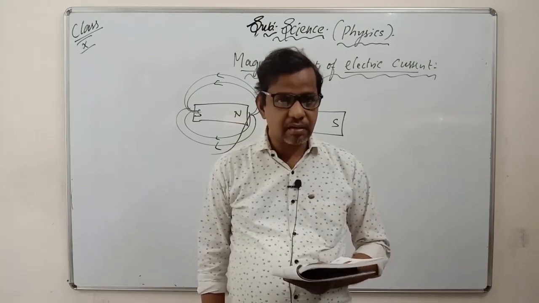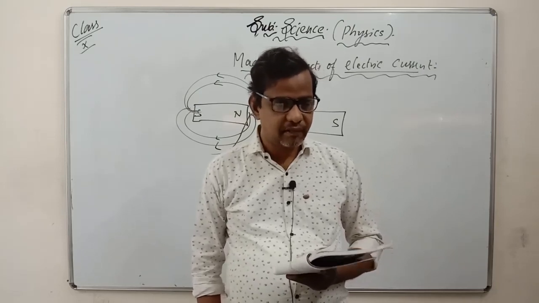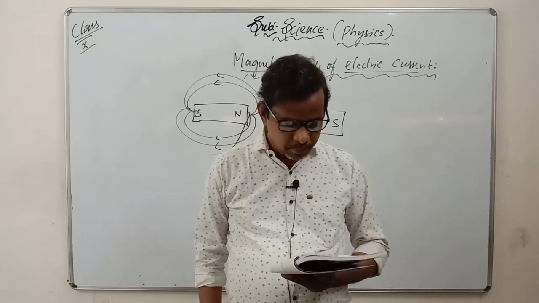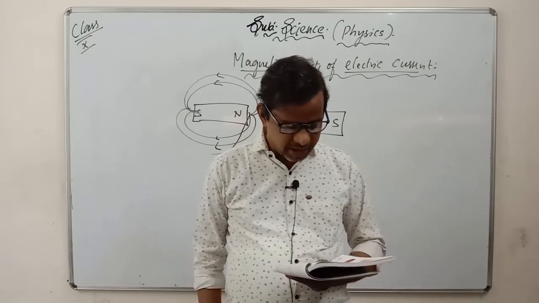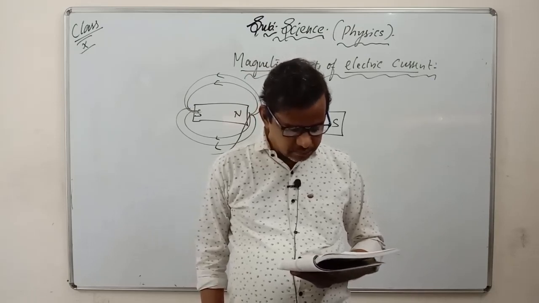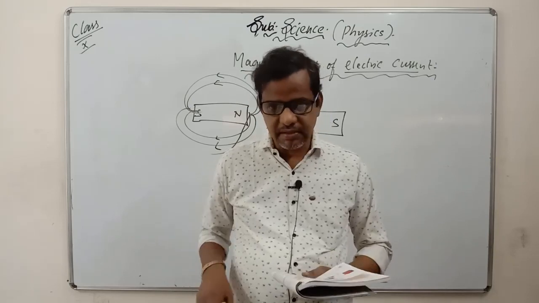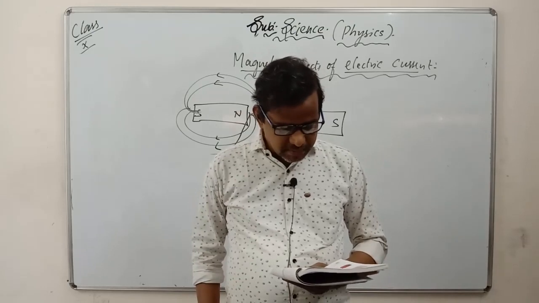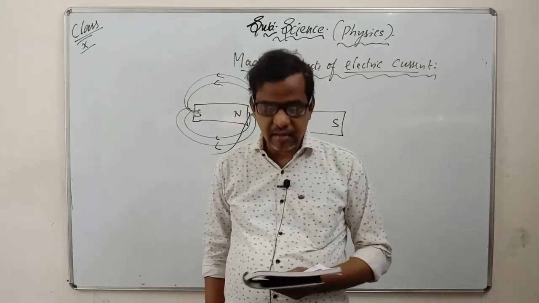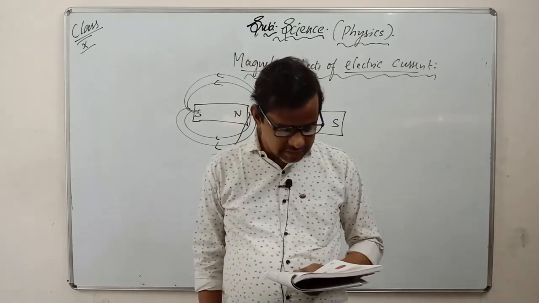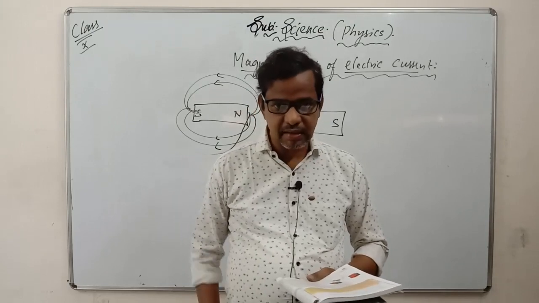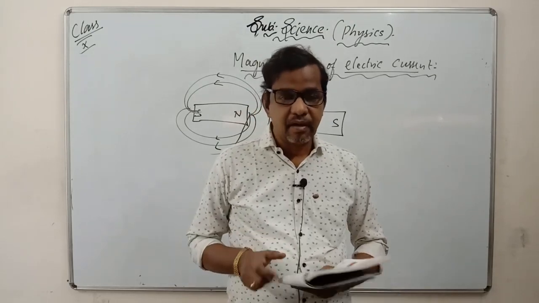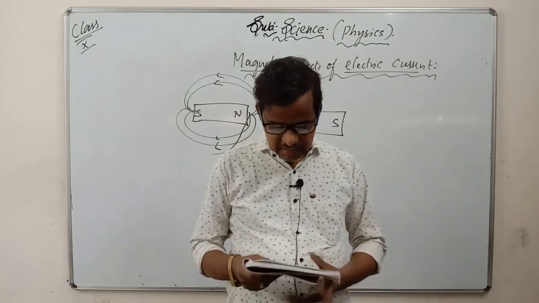In between the north and south poles, we have one coil that is made up of aluminum and it is connected to the axle. And we have the split rings there. When you start the flow of current, it starts rotating. Why does it start rotating? It has been given there.